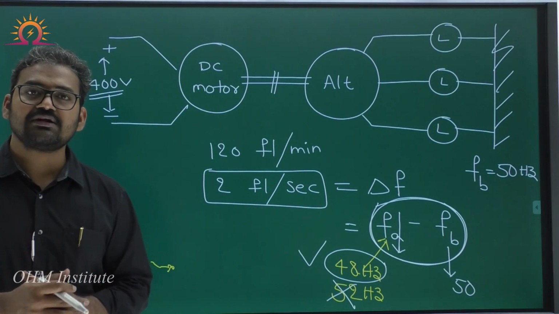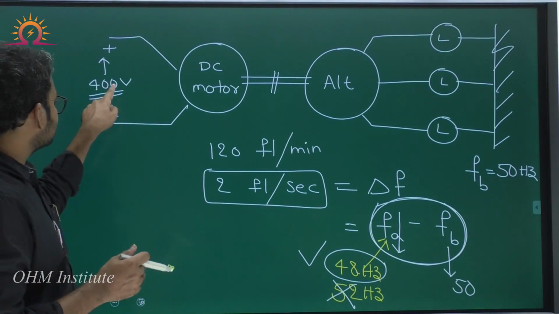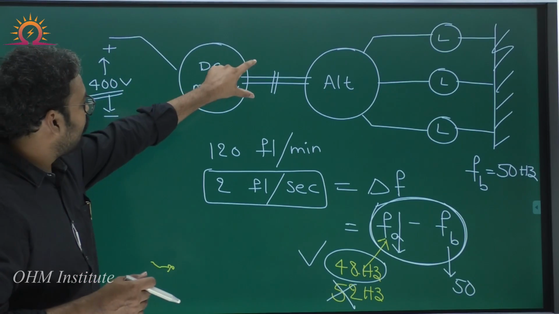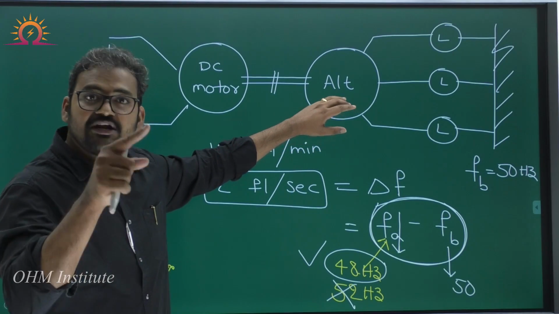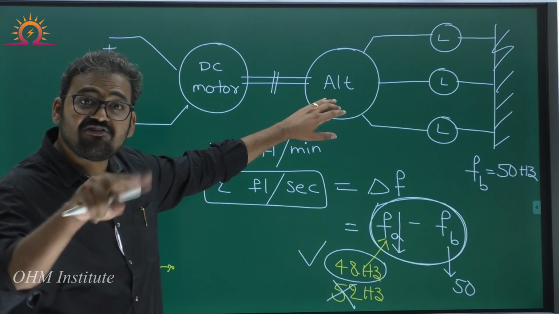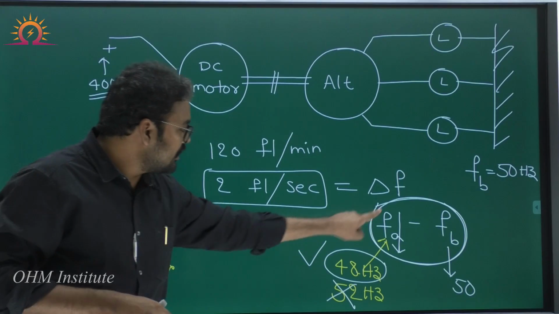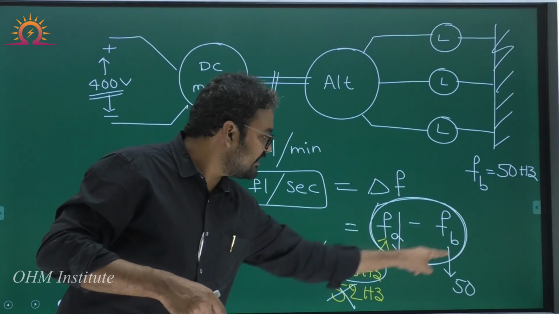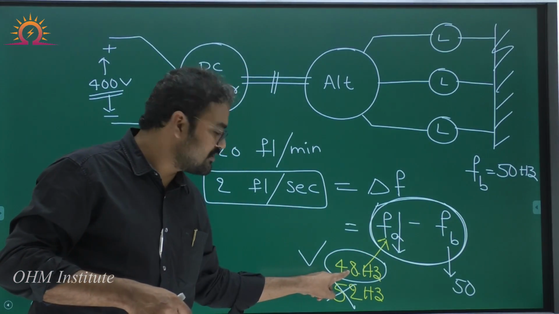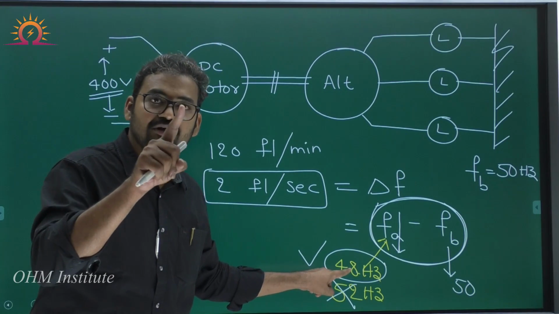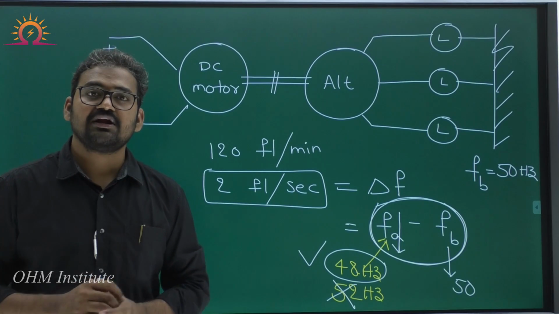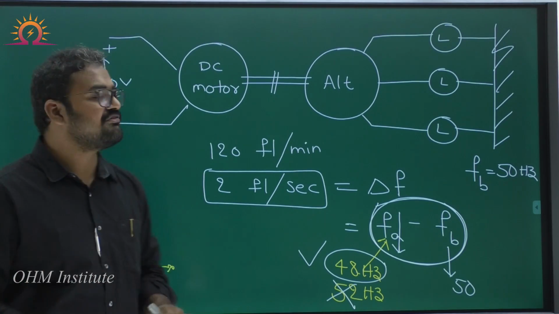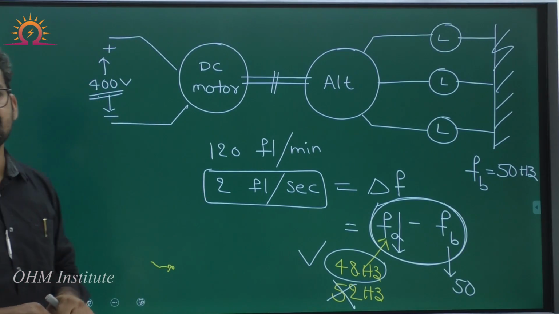How did we conclude it? Very simple. I reduced this 400 volt, motor speed is reduced, alternator speed is reduced, alternator frequency reduces, but flickering rate is increased. Alternator frequency reduces and flickering rate increases means that is possible only if alternator frequency is 48 but not 52. So, in the first case, alternator frequency is 48 when the motor voltage is 400.